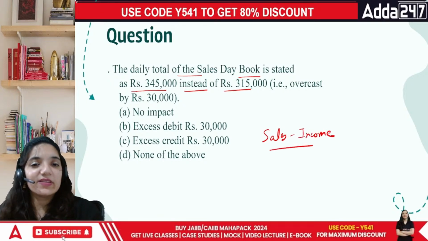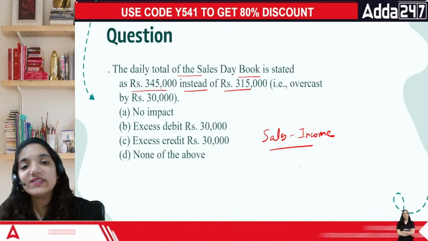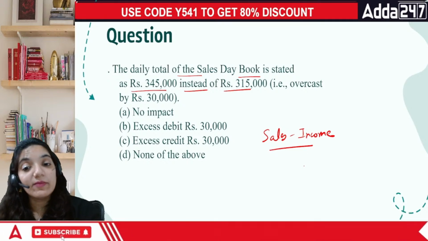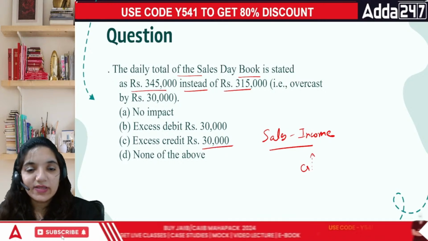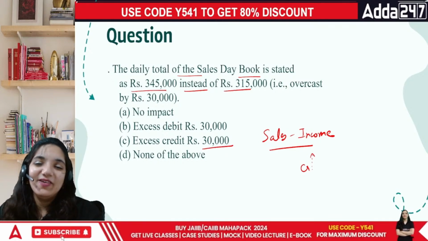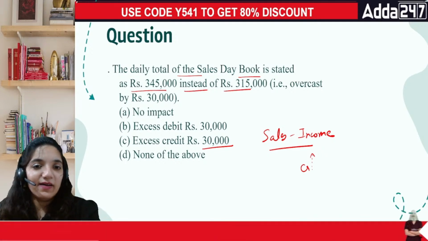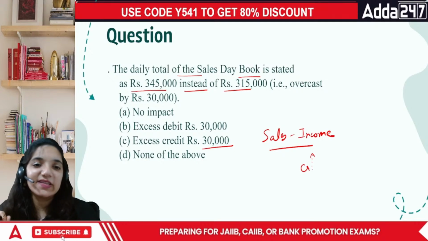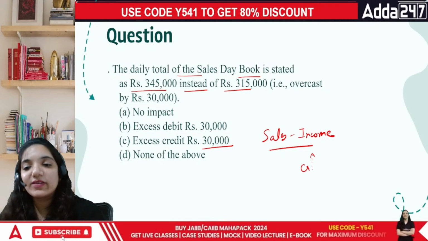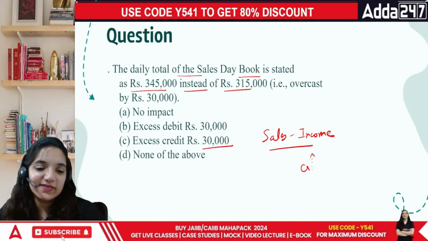Okay? So when we talk about income, that means if we have noted more income, that means my credit side is more by 30,000. This is almost a very simple question because the particular differences and the particular treatment is already clearly stated.